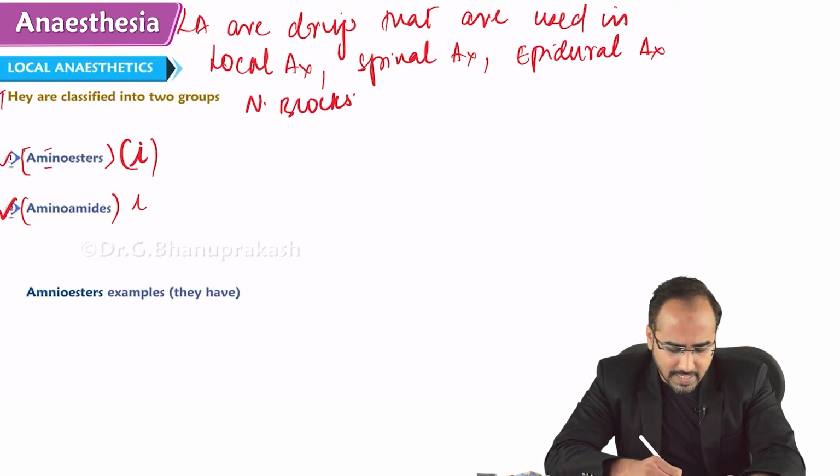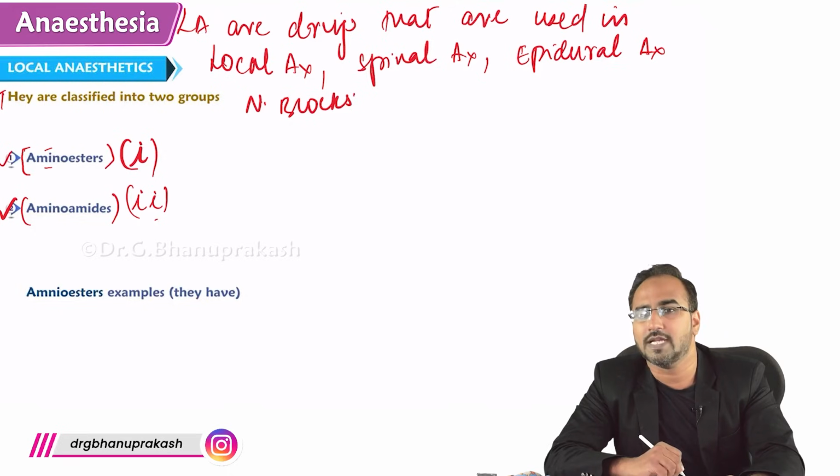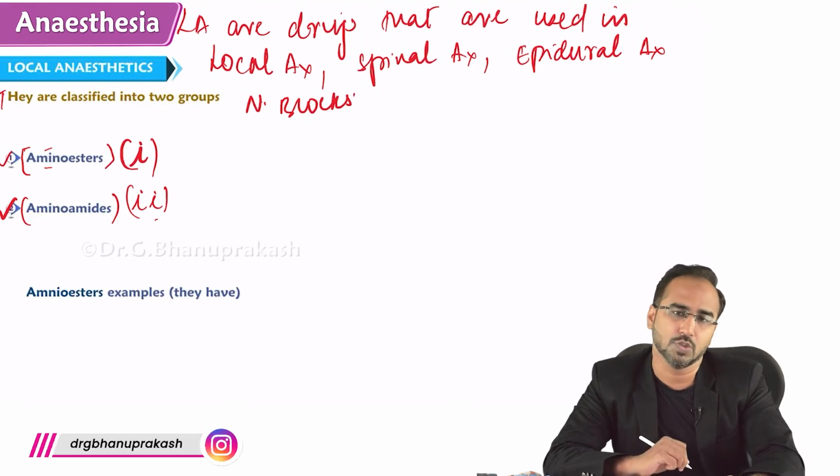Two are there in the spelling. Hence, all amino-amides will have 2 I's.